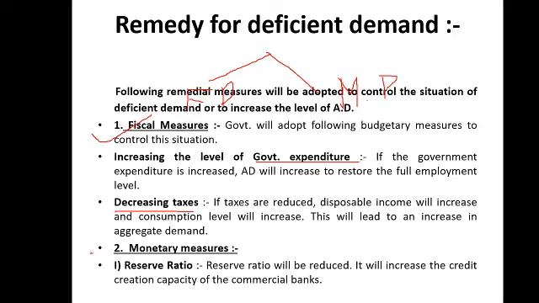Now we will talk about the monetary measures. Some measures are given here, as we studied in the earlier chapter, money and banking, the instruments of monetary policy. Here, many reserve ratios. In this situation, the RBI will definitely decrease the reserve ratios, which determine the reserve amount that all commercial banks and financial institutions keep in the RBI account. It will be relaxed by the RBI, because the RBI wants to increase the aggregate demand. Deficient demand is a problem and the RBI wants to correct it.